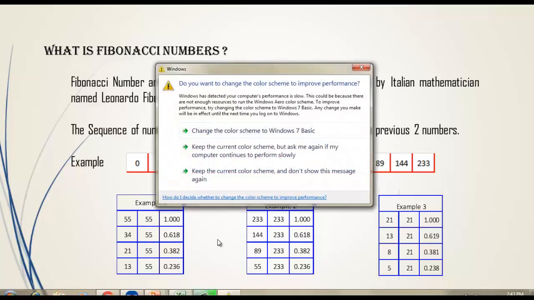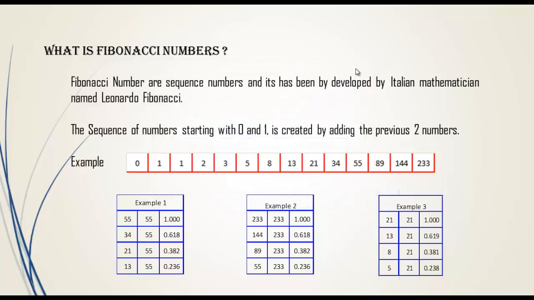If you take any number, say 233: 233 divided by 233 equals 1, 144 divided by 233 equals 0.618, 89 divided by 233 equals 0.382, 55 divided by 233 equals 0.236. If you take any number, the same results are generated. This is the most important characteristic of Fibonacci numbers.